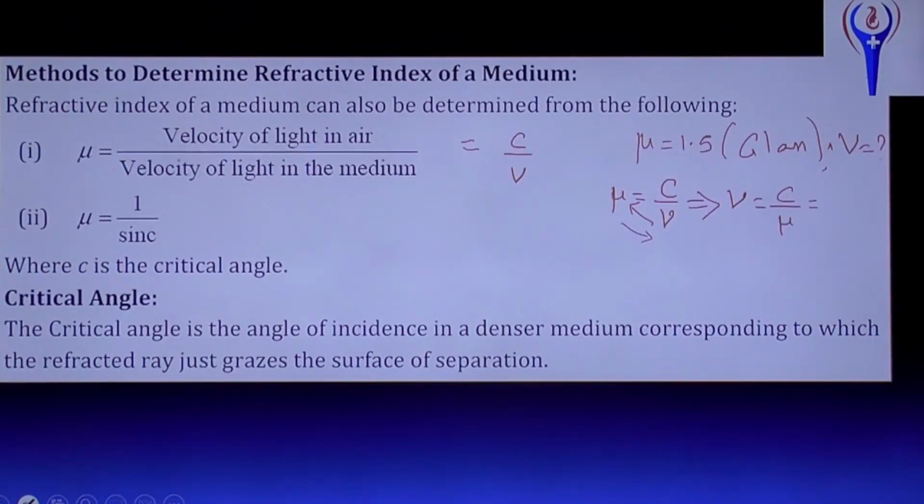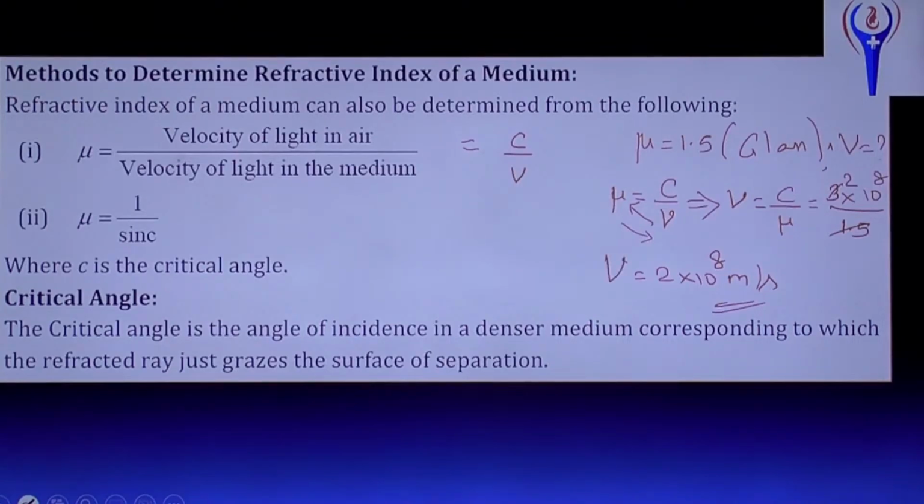And what is the velocity of light? 3 into 10 power 8 divided by mu 1.5. Simplify it. 1.5 how many times? 2 times. So v equals 2 into 10 power 8 meter per second. Sorry, v, not mu.